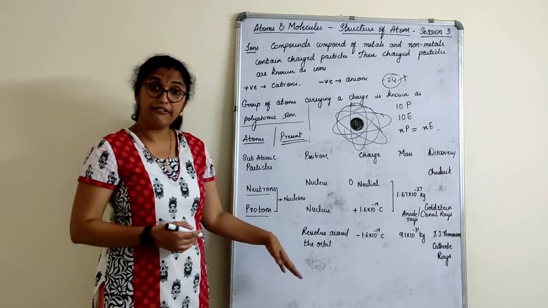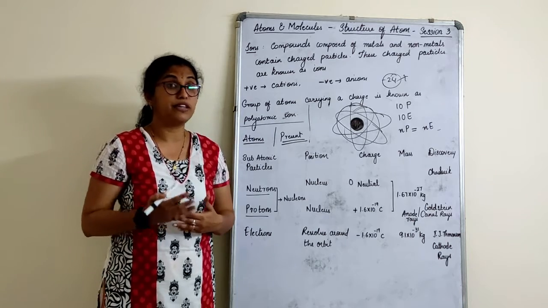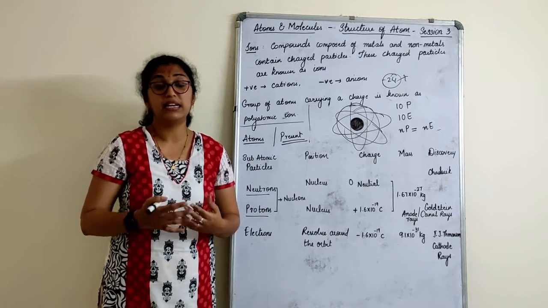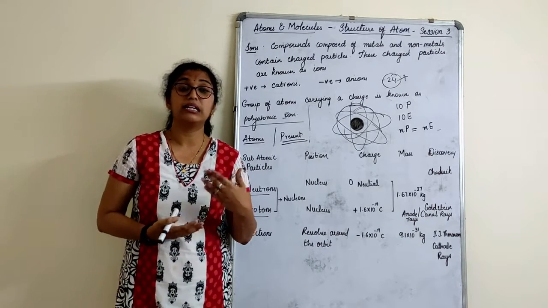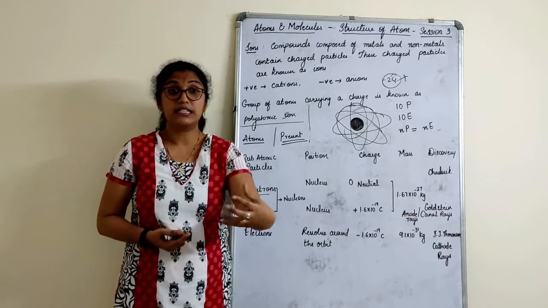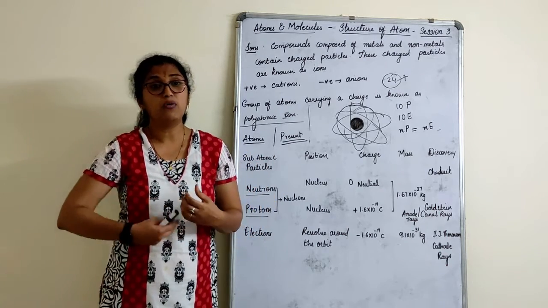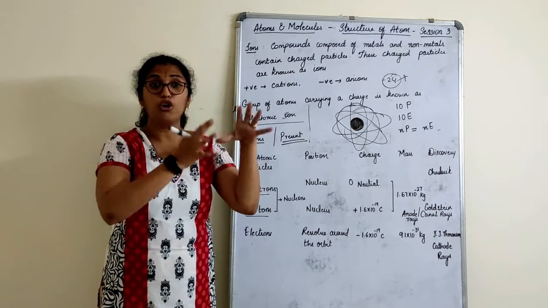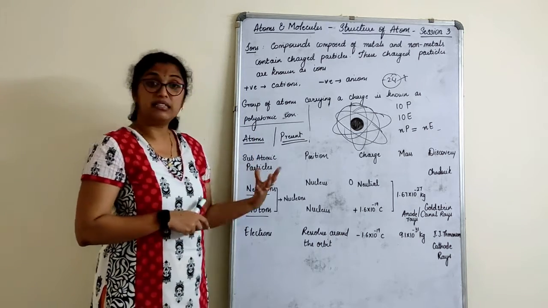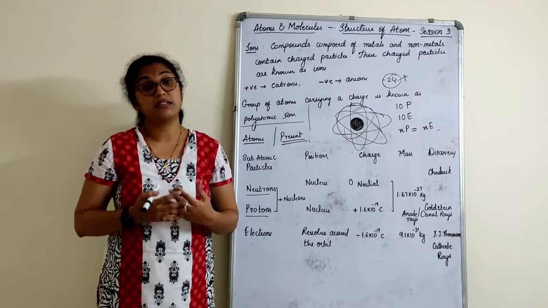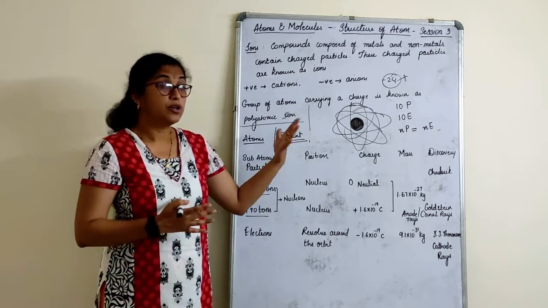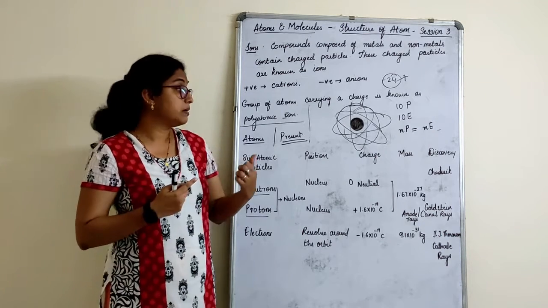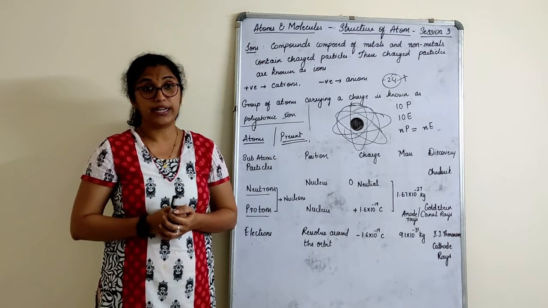Now, the position I have given you is the present position that we follow. But initially that was not followed by these scientists. Later, each one of them started giving their assumptions or postulates about how the atom was and how the protons, neutrons and electrons were located in the atom. So let us study these models: J.J. Thomson model, Rutherford model and finally the Niels Bohr model. How are protons, electrons and neutrons located in the atom?